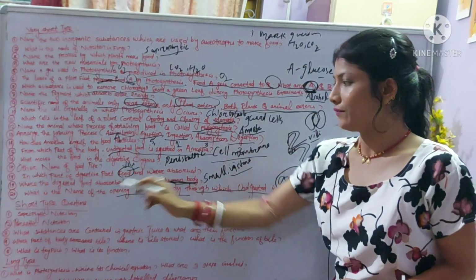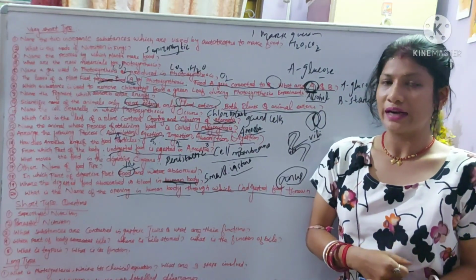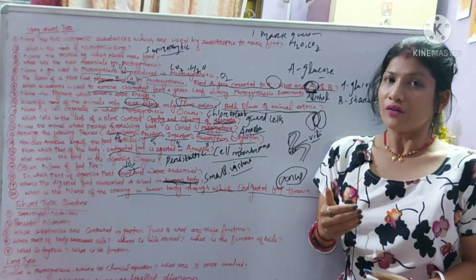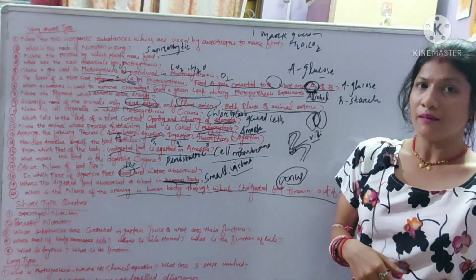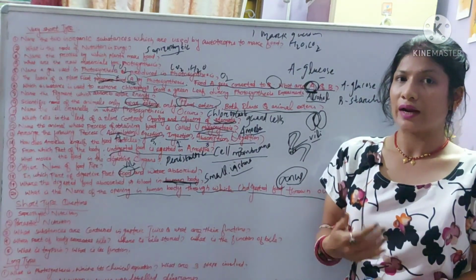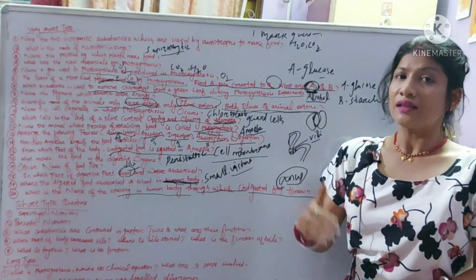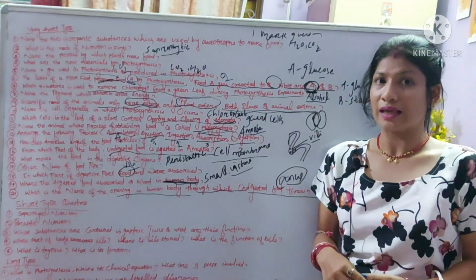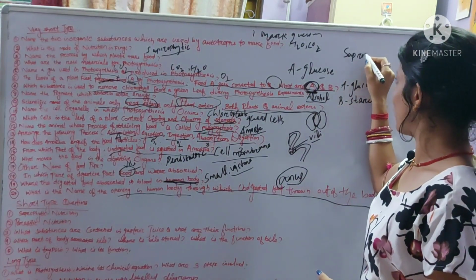Then the next subtype of questions. The first question is saprophytic nutrition. What is saprophytic nutrition? Saprophytic nutrition is the mode of nutrition in which the organism obtains its food from dead and decaying organic plants and animals. The organisms that take part in the saprophytic mode of nutrition are called saprophytes.